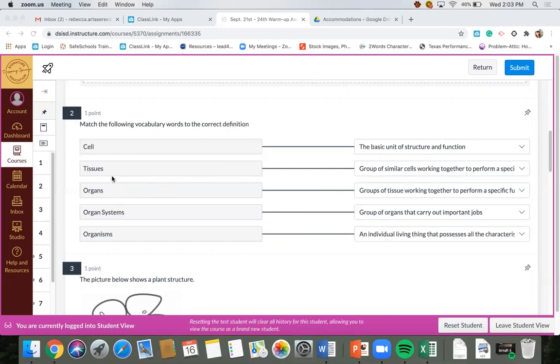Organs are just a bunch of tissues that work together that perform a specific function. Organ system is a group of organs that carry out important jobs. And then organisms, you could argue that the answer is just a bunch of organ systems that work together. But in this case, we know that organisms are a living thing. And in order for it to be a living thing, it needs to possess all of those 7 characteristics of life. So this definition of an organism is an individual living thing that possesses all the characteristics of living things.